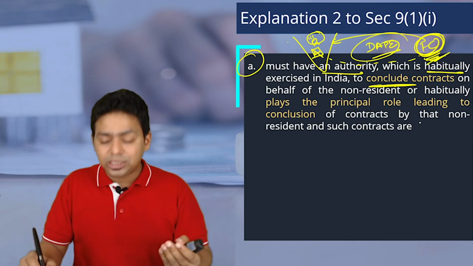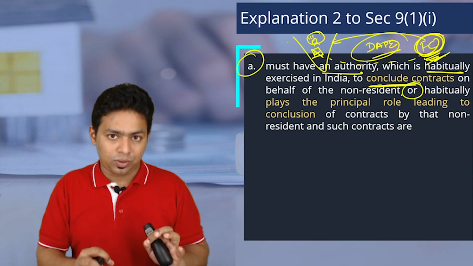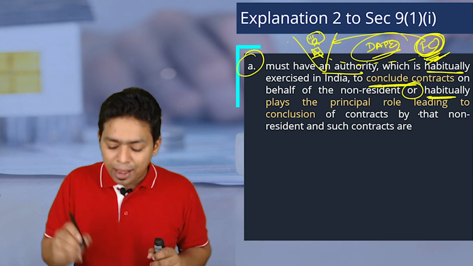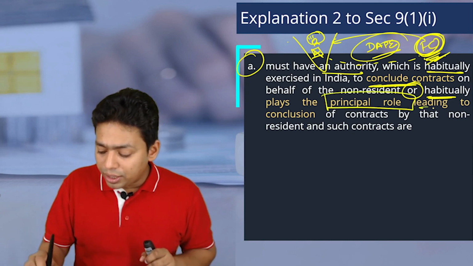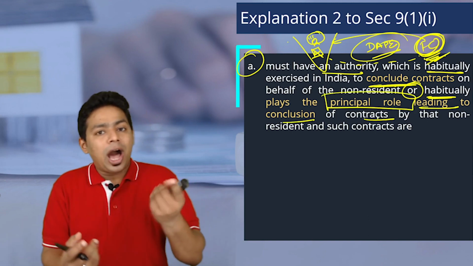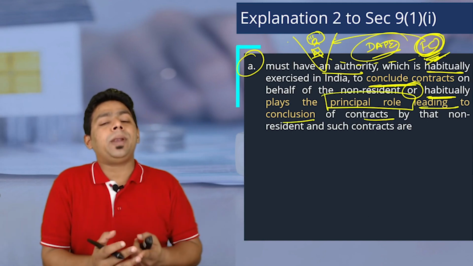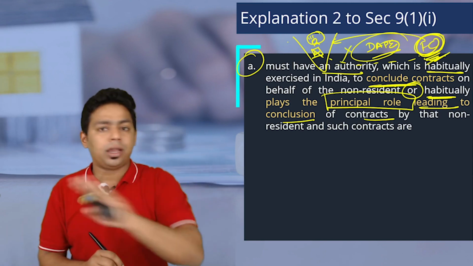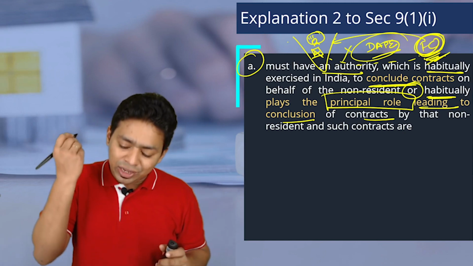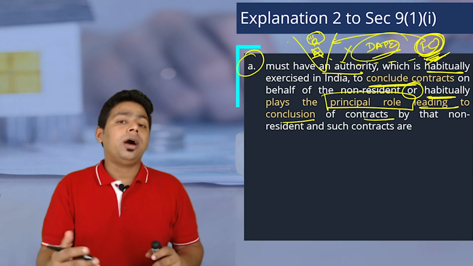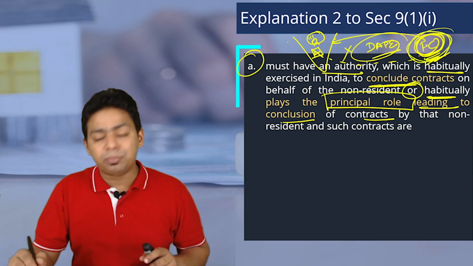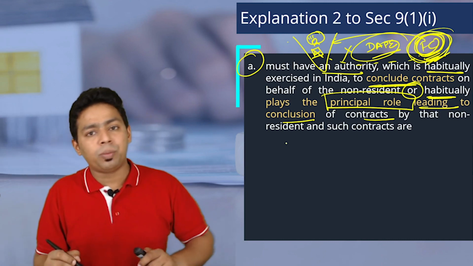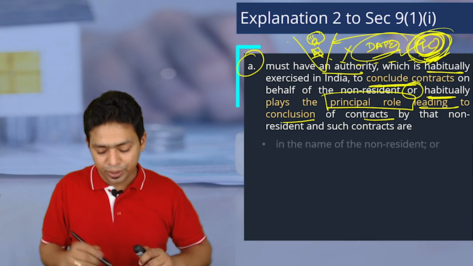And therefore, last year, according to OECD recommendation, we have amended the definition by including now "habitually plays the principal role leading to conclusion of the contract." So either you conclude the contract or you are playing a principal role in concluding the contract. Now this planning is taken care of. Now you cannot do this. Even if this particular agent plays a vital, very significant role in getting business for this foreign company, we will consider this a business connection, and then this income is going to become taxable in India in the hands of the foreign company.